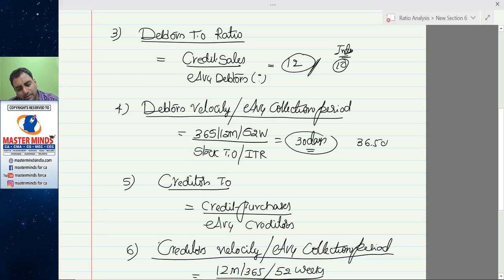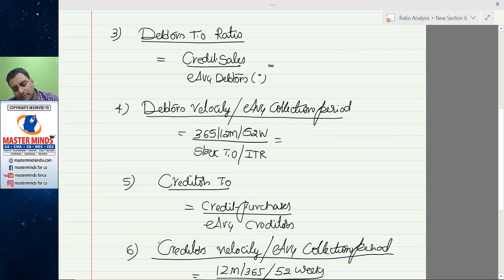Similarly, they are getting payment after 36.5 days. You are getting payment after 30 days of sale. So after comparison of these two terms, we can conclude that our credit policy is much better than the industry. In other words, we have less investment in debtors when compared to other firms in the industry.